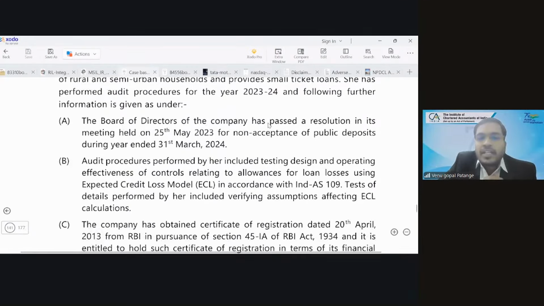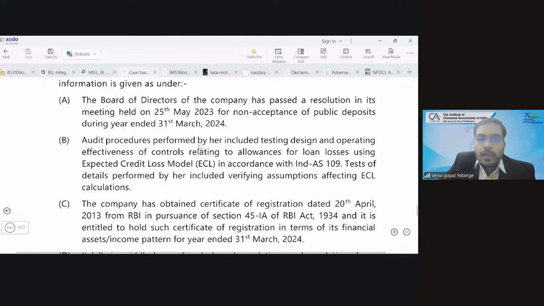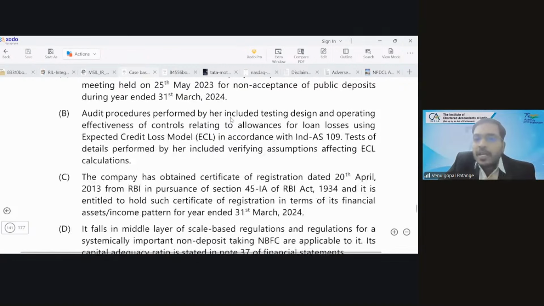So the board of directors passed a resolution on so and so date for non-acceptance of public deposit during so and so. Audit procedures performed by her include testing design and operating effectiveness of controls relating to allowances for loan losses using expected credit loss model in accordance with Ind AS 109. Tests of details performed by her include verifying assumptions affecting expected credit loss calculations.